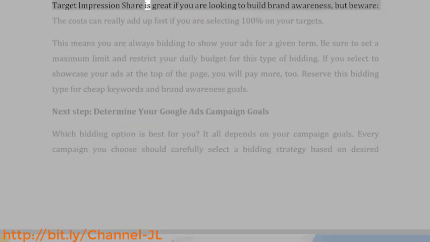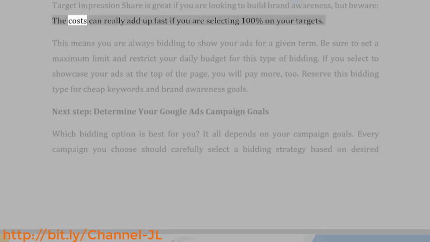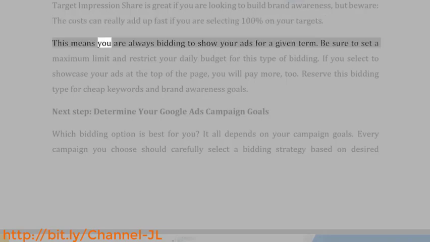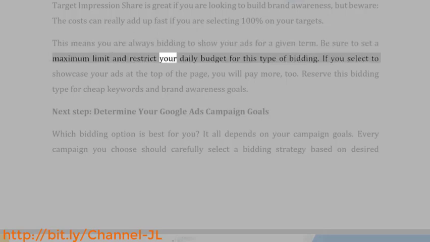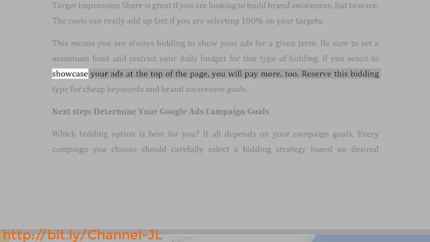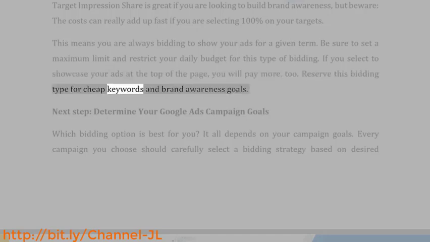Target impression share is great if you are looking to build brand awareness, but beware, the costs can really add up fast if you are selecting 100% on your targets. This means you are always bidding to show your ads for a given term. Be sure to set a maximum limit and restrict your daily budget for this type of bidding. If you select to showcase your ads at the top of the page, you will pay more, too. Reserve this bidding type for cheap keywords and brand awareness goals.